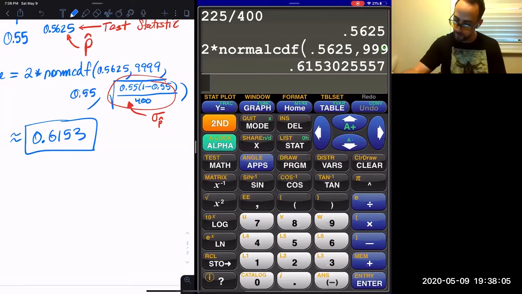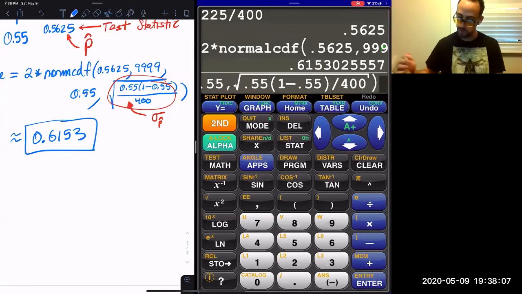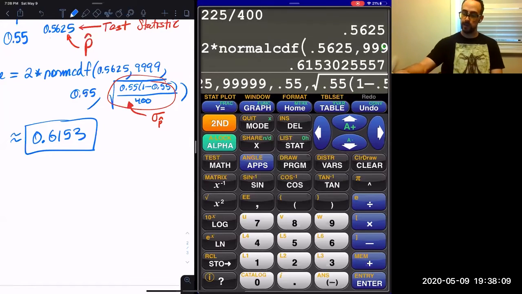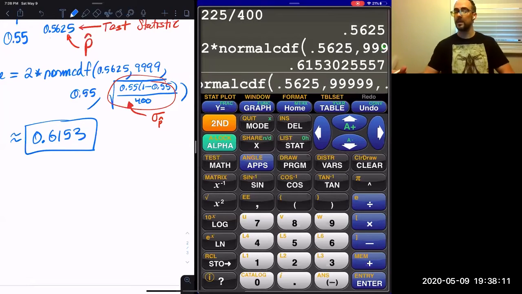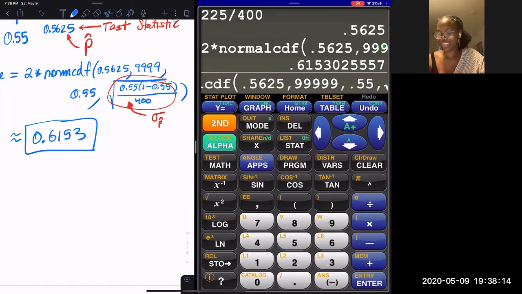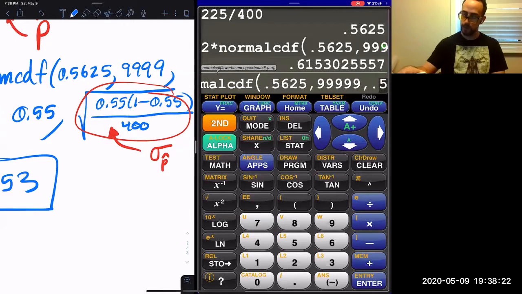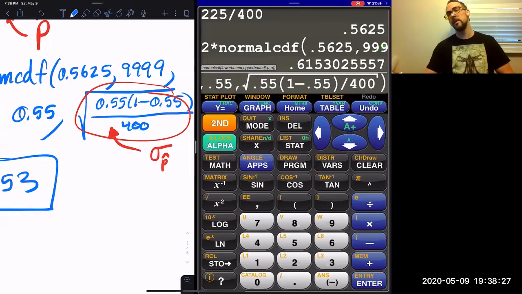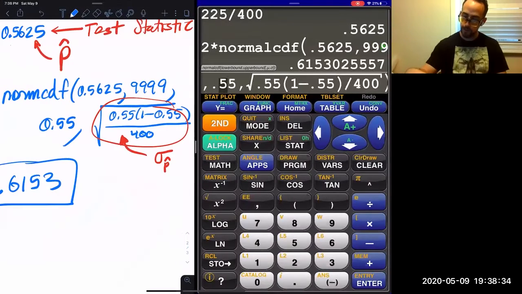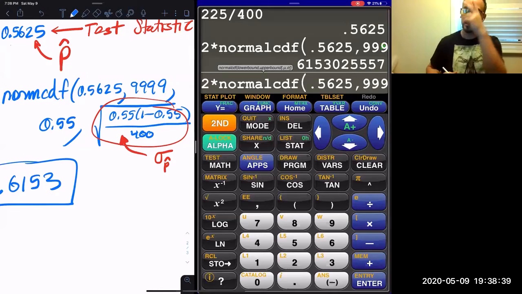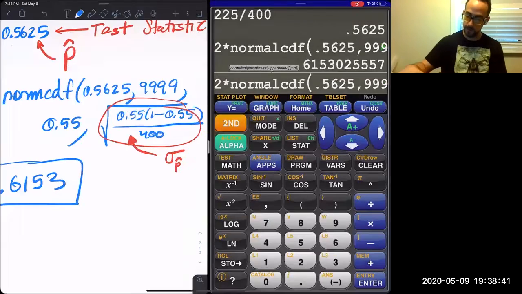So look, I'll show you what I did. I just basically plugged the numbers into norm CDF, as written here: 0.5625 first, then 9999, then 0.55, then that whole radical. The last thing I plugged in was that whole radical, which is called the standard error. Did we double it? Make sure we multiplied it by 2. Yes, notice that I multiplied it by 2 because it's a two-tailed test.